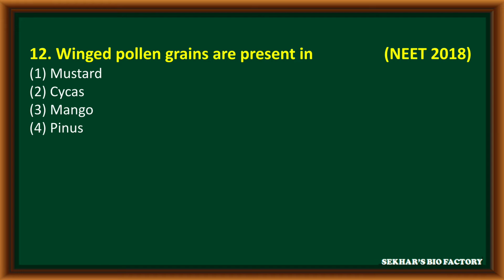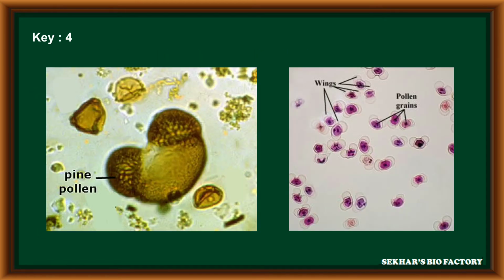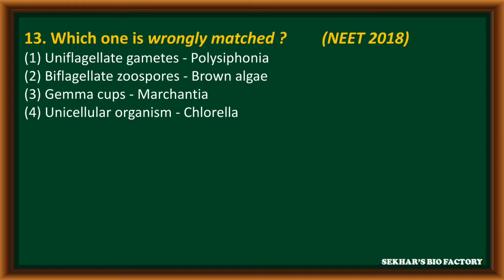Question number 12 from NEET 2018. Winged pollen grains are present in: first option mustard, second option Cycas, third option mango, fourth option Pinus. The correct answer is Pinus. In Pinus, the pollen grains are of winged type. In their structure, two wings are present. That is called winged pollen grains. It is seen in Pinus.